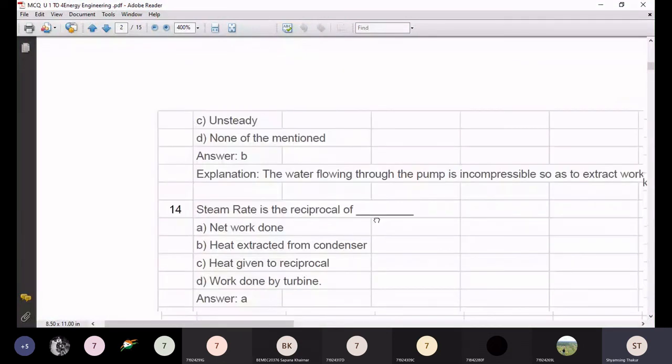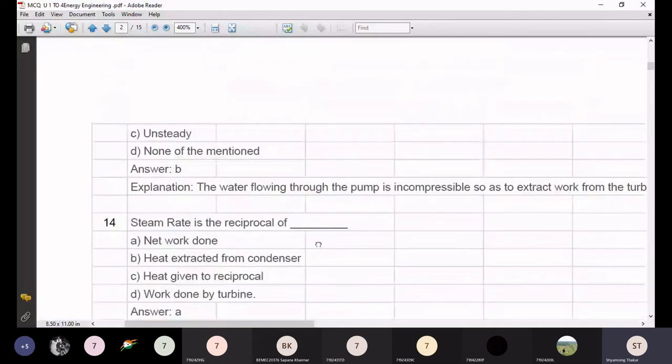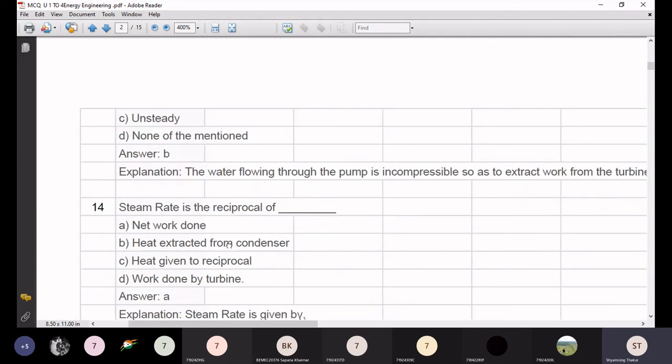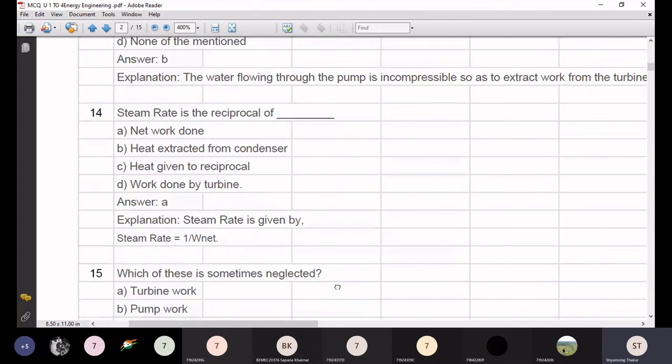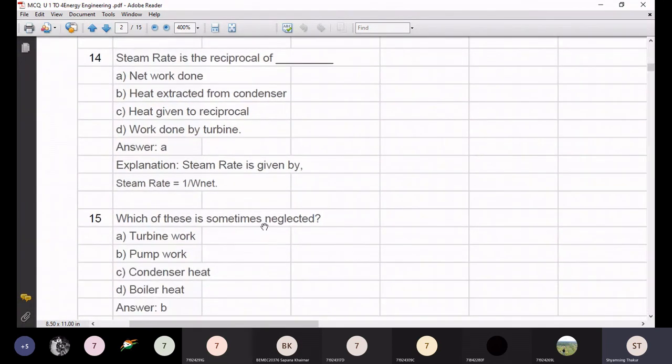The steam rate is a reciprocal of net work done, heat extracted from condenser, or heat given to the boiler. So we know that steam rate is nothing but the reciprocal of net work done. Now the last question which I want answers for in the comment box: which of these is sometimes neglected? Turbine work, pump work, condensate heat.